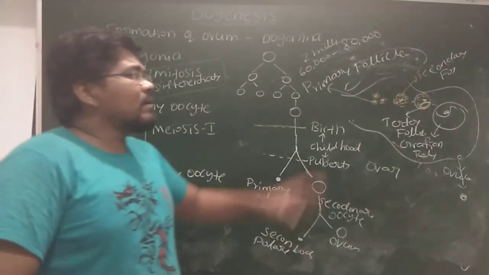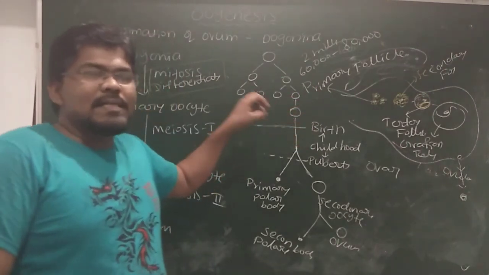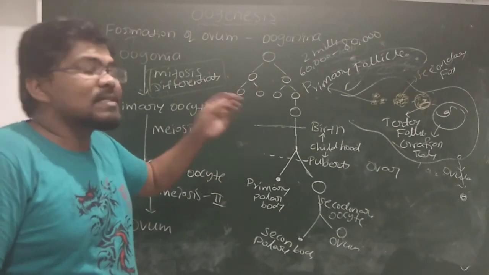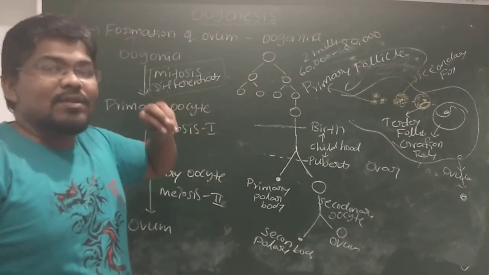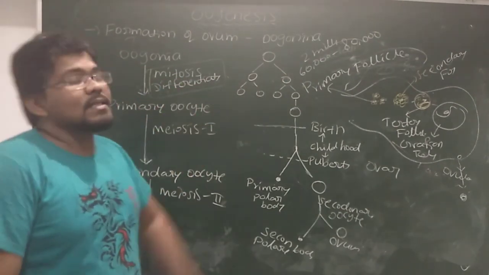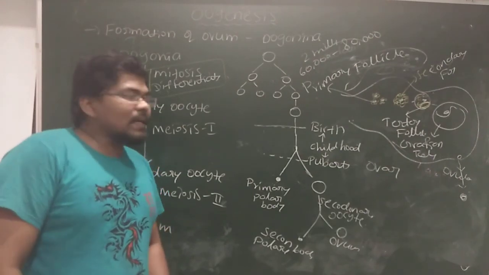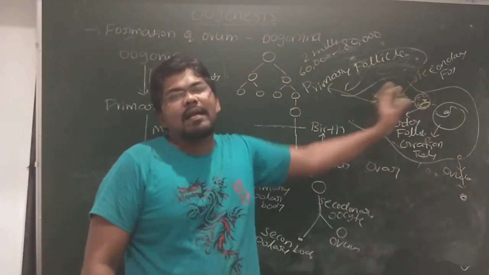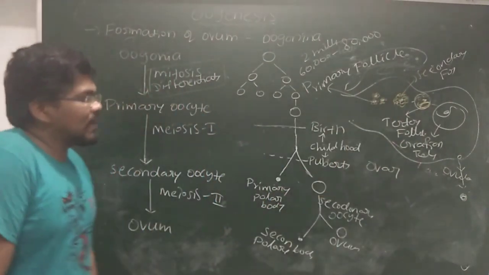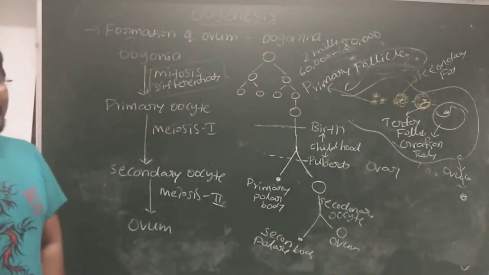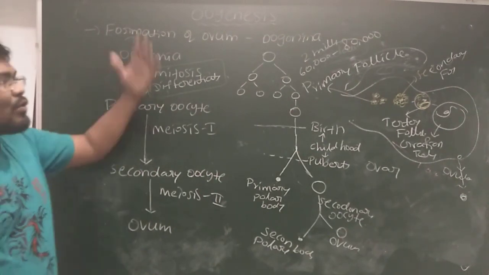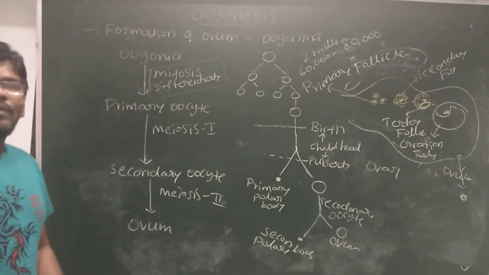Okay, that is the development of the ovum inside the ovary. Actually, the ovum is developed inside the follicles. What is the location of the follicles? The follicles are present inside the ovary. What are the different follicles? Primary follicle, secondary follicle, tertiary follicle, and Graafian follicle. The fully mature follicle is called the Graafian follicle. That is the complete detail of oogenesis, which starts before birth but is completed after fertilization.